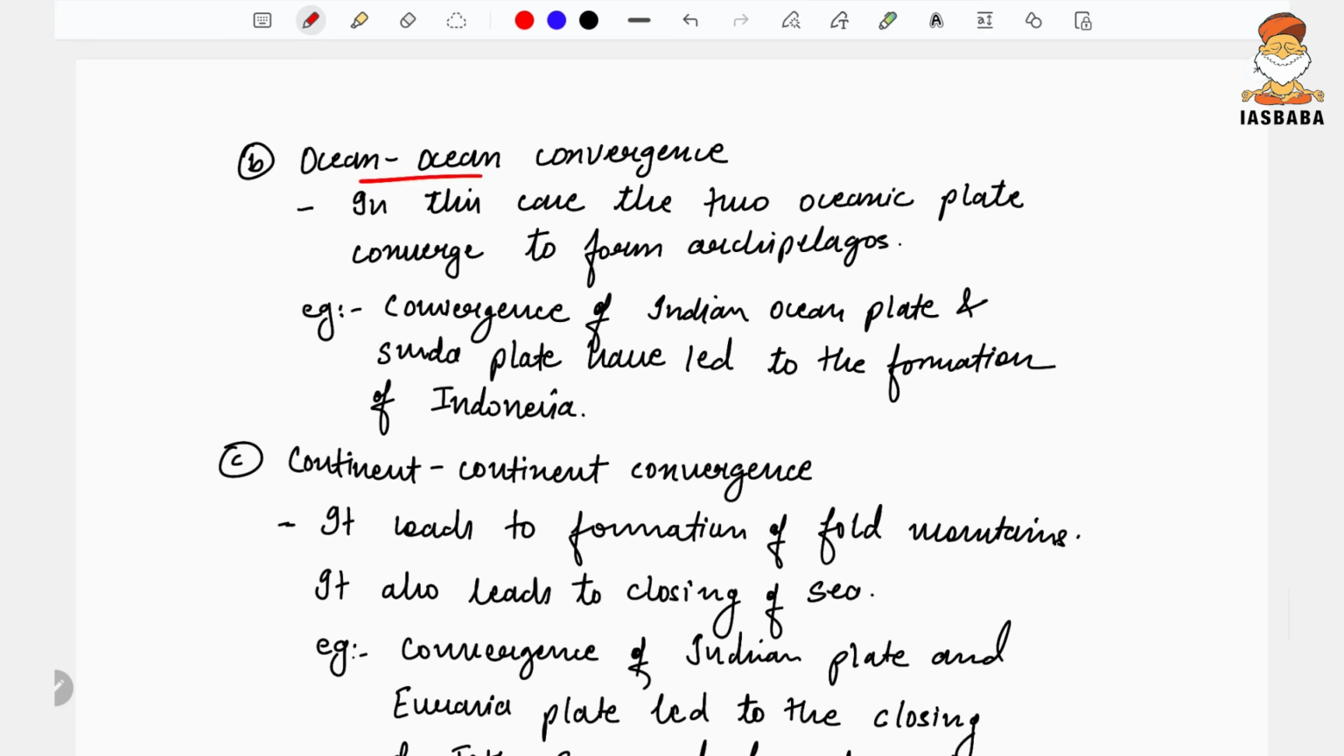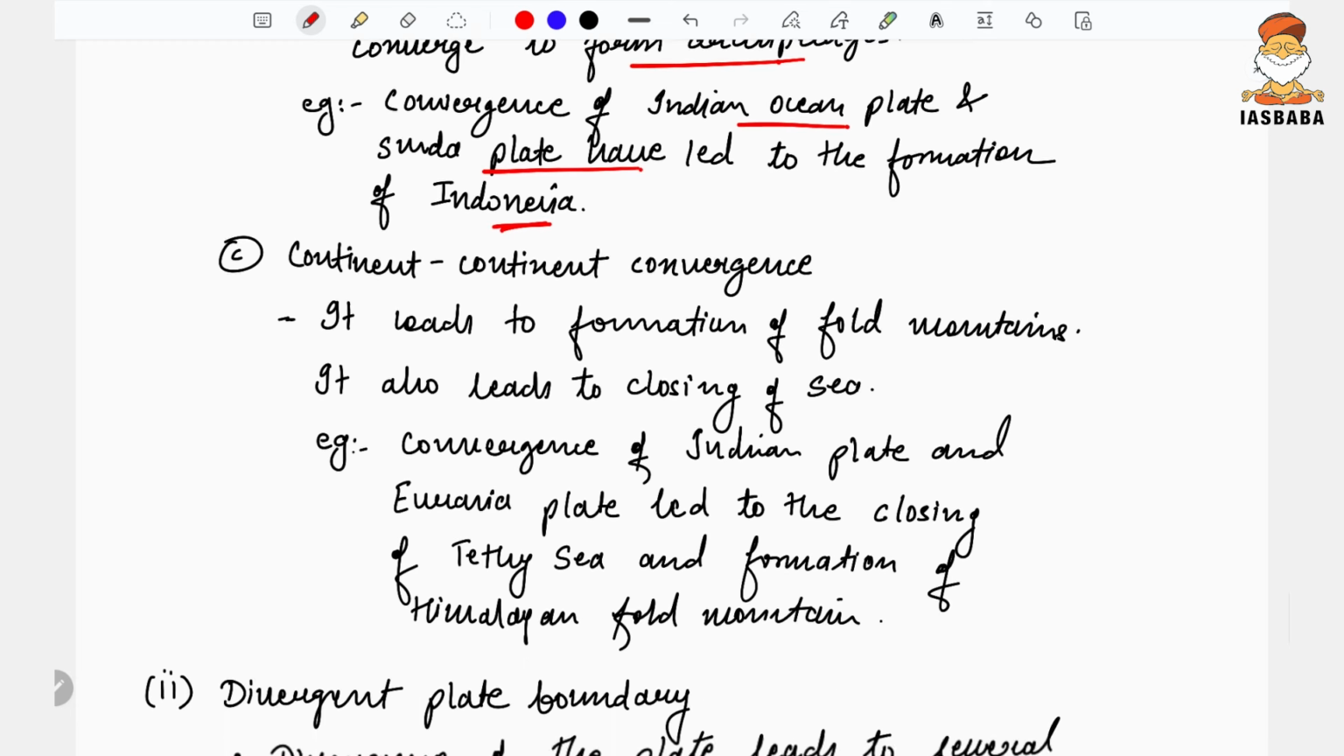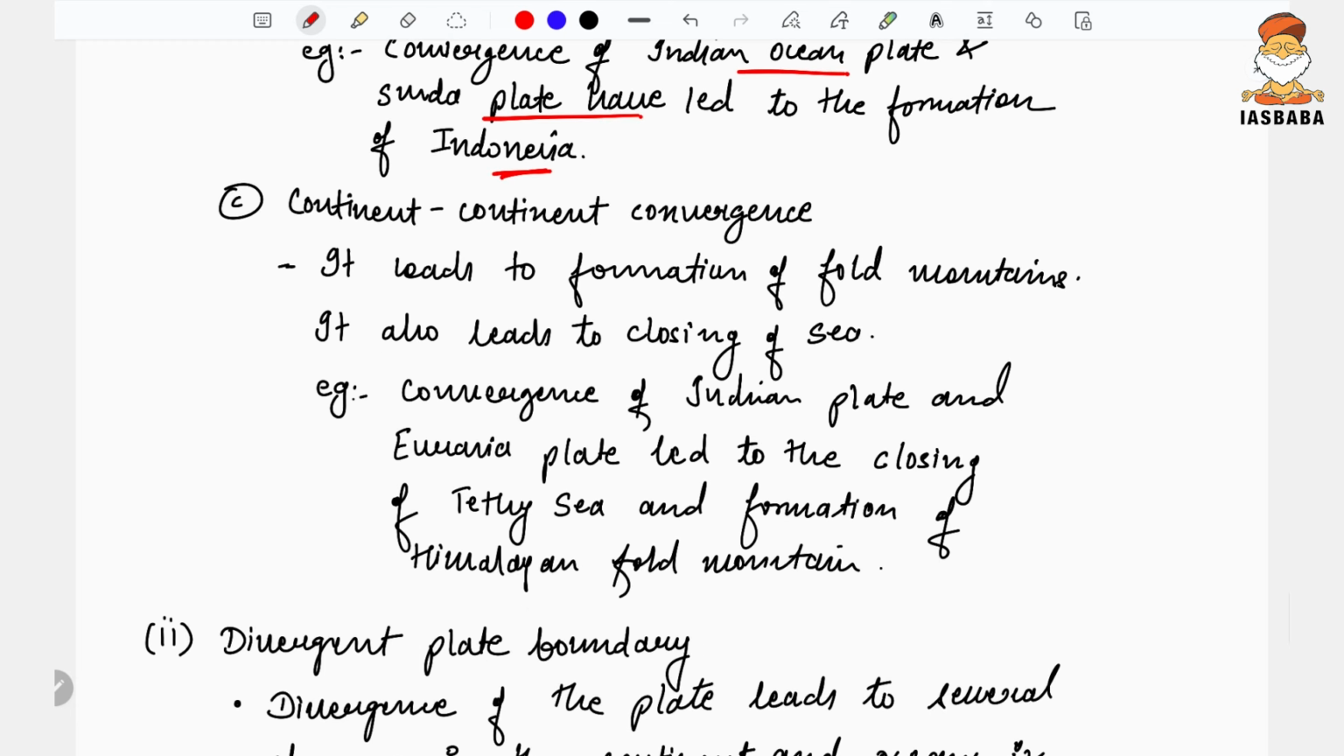When two plates are oceanic plates, ocean-ocean convergence has led to the formation of archipelagos, which are long stretches of islands. Convergence of the Indian Ocean plate and the Sunda plate has led to the formation of Indonesia, Malaysia, Philippines, etc.